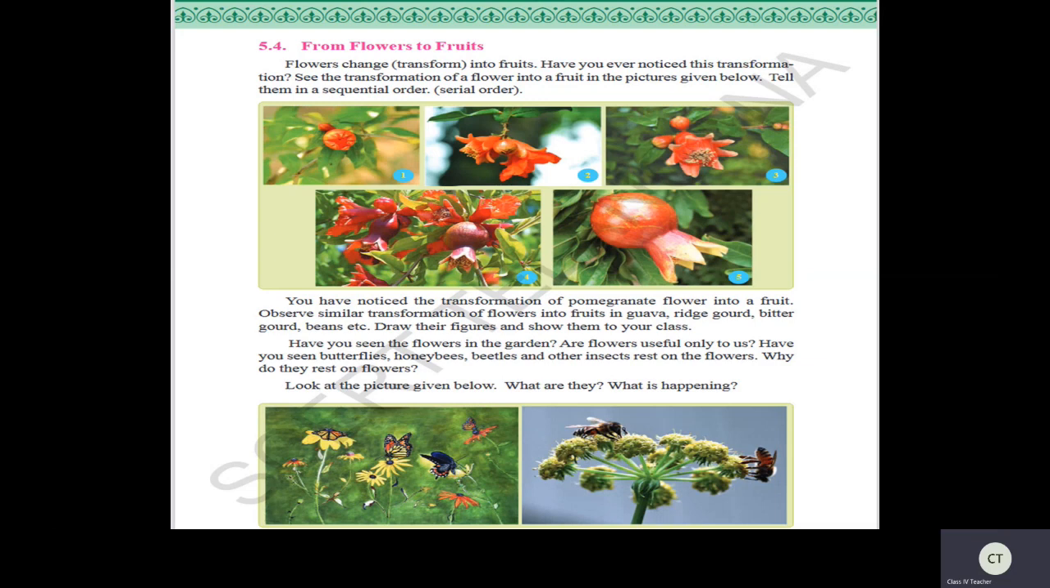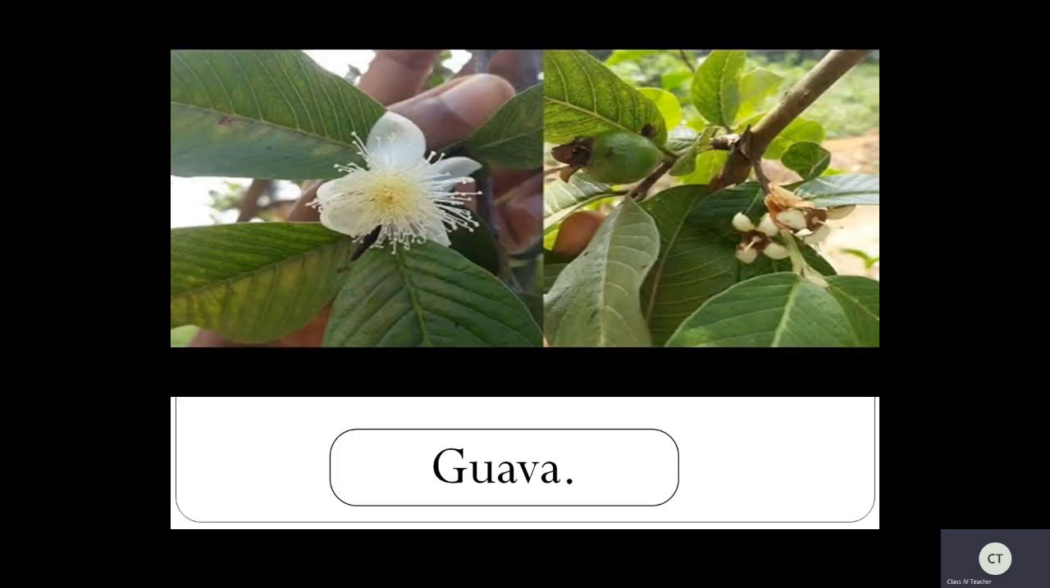Now let us study briefly about them. First, let us see the flower of guava. See children, this is a guava flower. Slowly this guava flower will transform into a fruit. See how this flower is transforming into a fruit? This is what we eat as guava, right? Have you observed? Yes, it is very interesting, right?